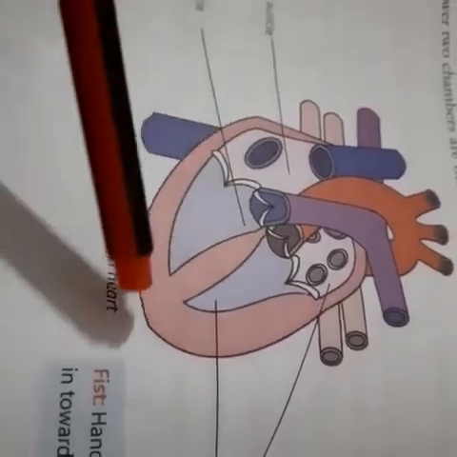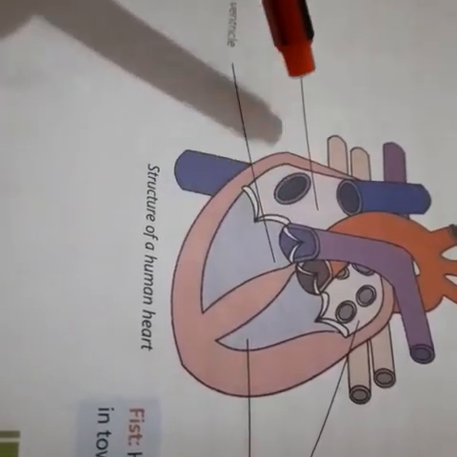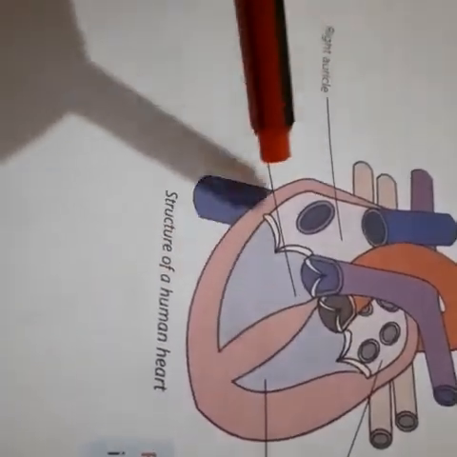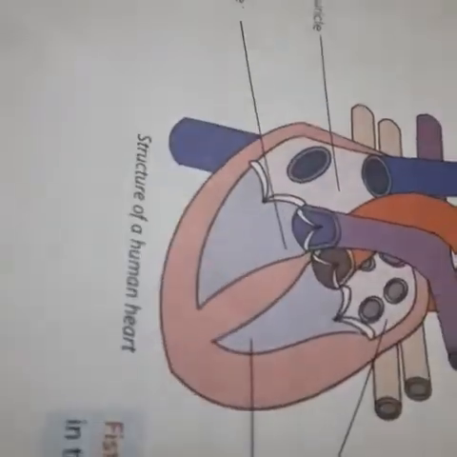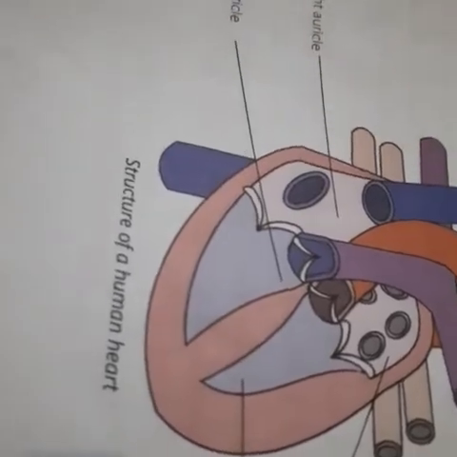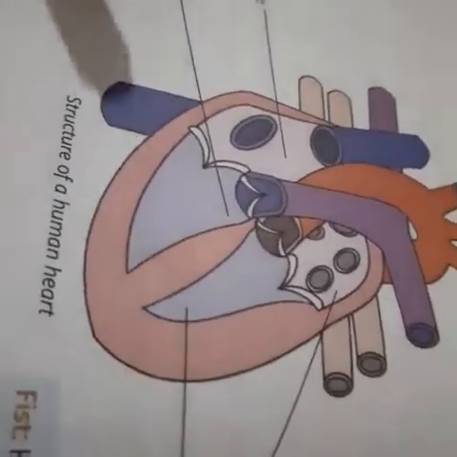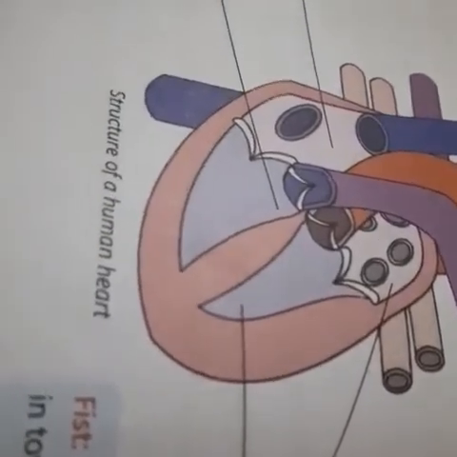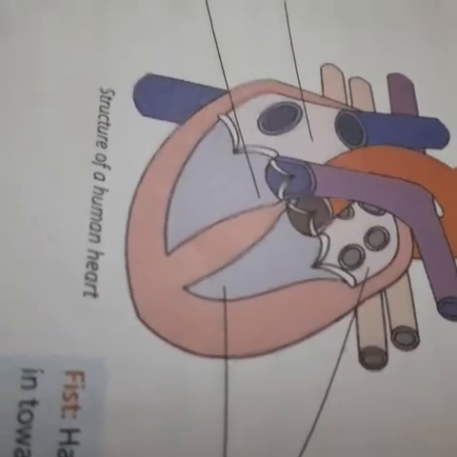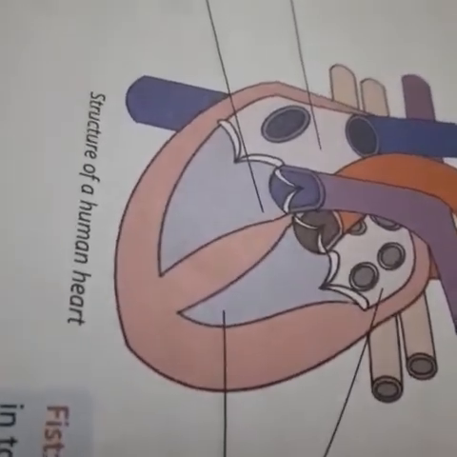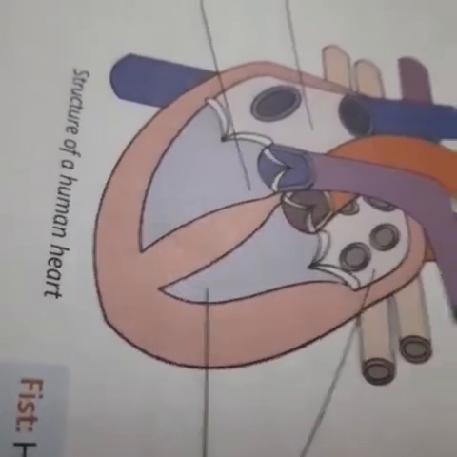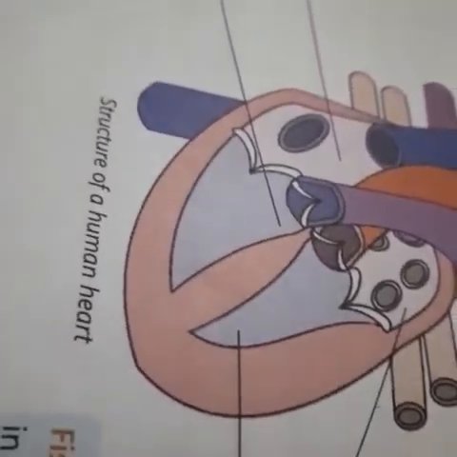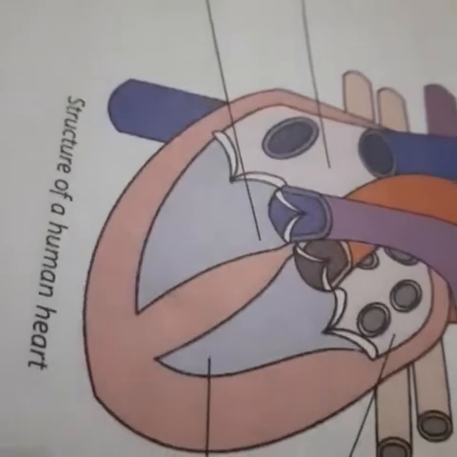And the heart is divided into 4 chambers. The 2 upper chambers are auricles, that is the right auricle and the left auricle, and the lower chambers are ventricles, right ventricle and the left ventricle. Some facts about this chapter: the circulatory system consists of the blood vessels and the heart, and the tubes through which blood flows across the body are called the blood vessels, and the heart contains 2 upper chambers called auricles and the 2 lower chambers called ventricles.